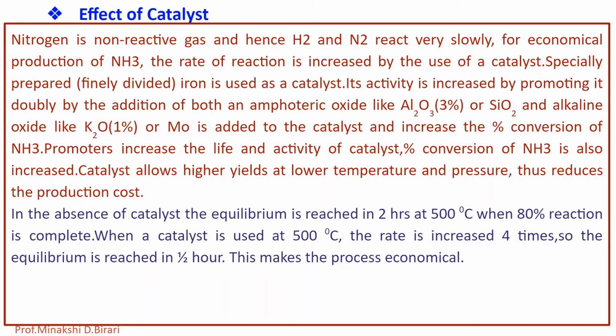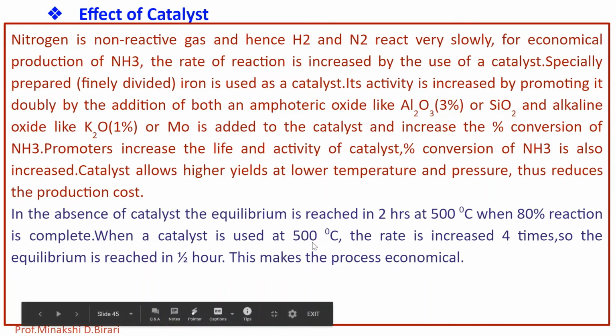So during the process, the optimum temperature is kept and catalyst is also used. In the manufacture of ammonia, the optimum temperature for the reaction is 500 degrees Celsius. If we use the catalyst, the reaction rate is increased 4 times, so the equilibrium is reached in only 1/2 hour.